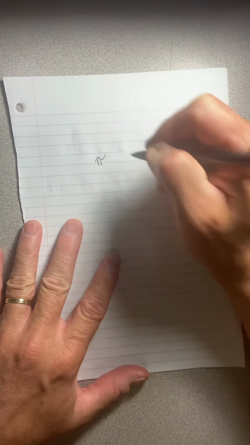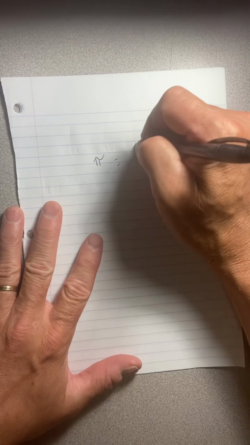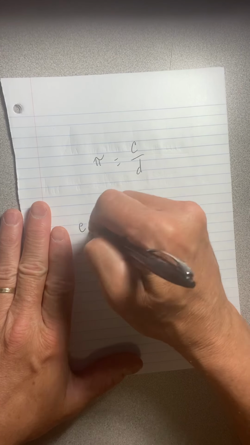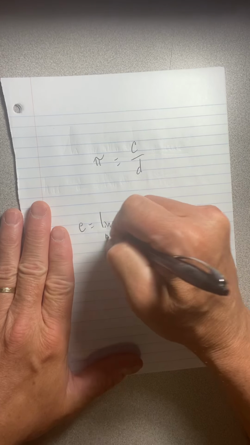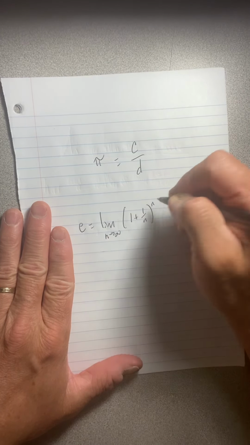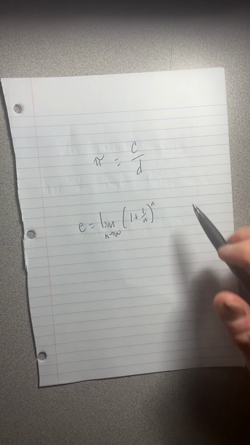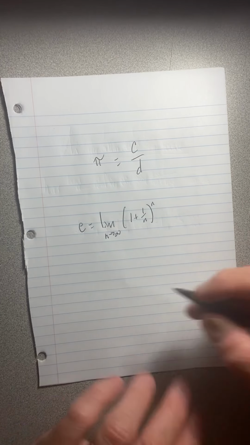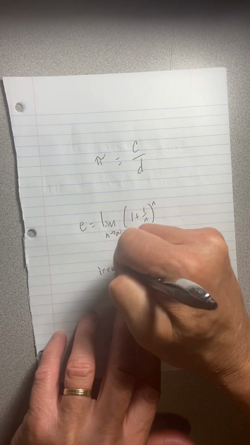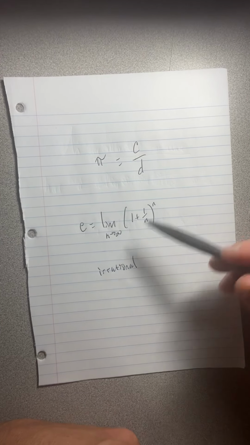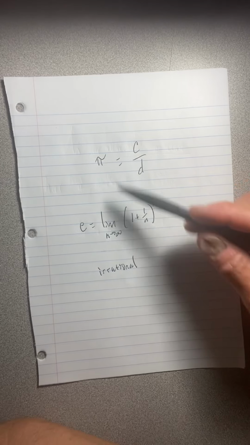So in math, we come across these special numbers like pi, which is defined to be the circumference of a circle divided by the diameter, and e, which is defined to be the limit as n goes to infinity of 1 plus 1 over n raised to the n. And these numbers cannot be written as a ratio of integers. That makes them irrational, because there are no two integers that you can make a fraction with to get the exact value of pi or e.